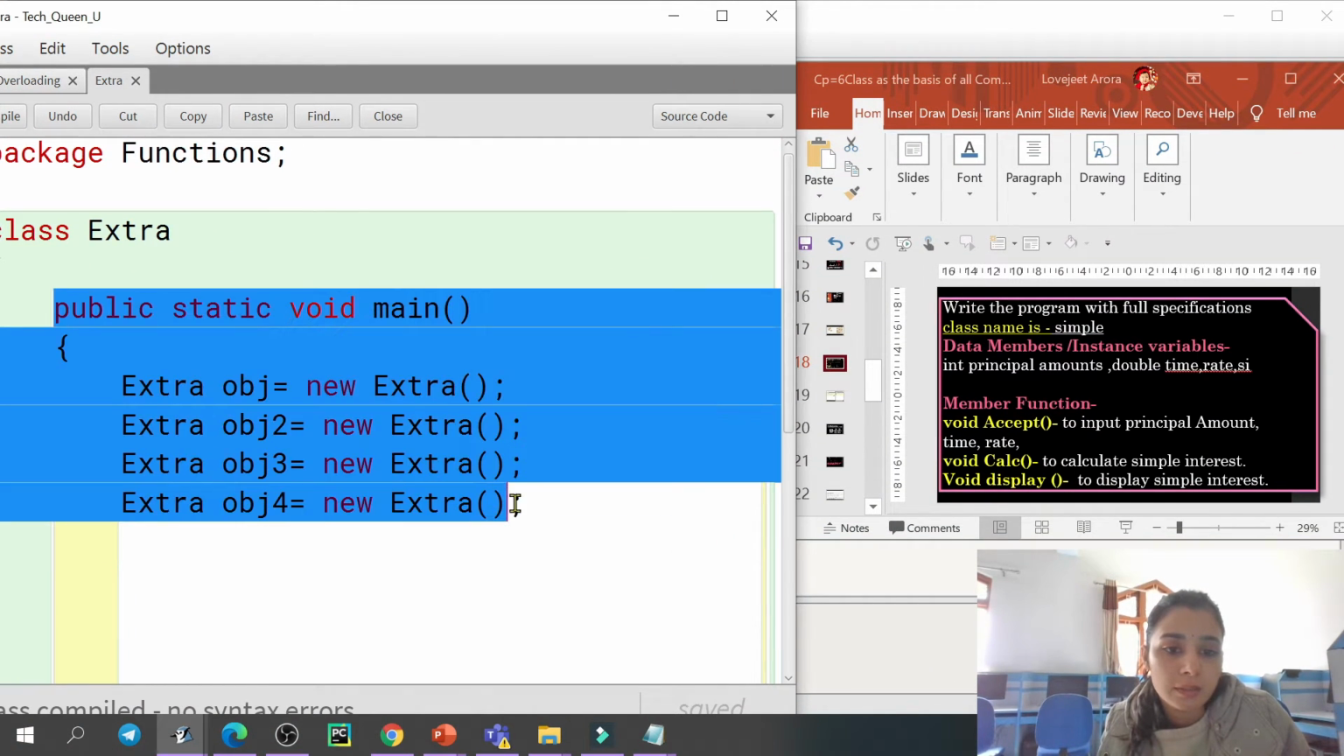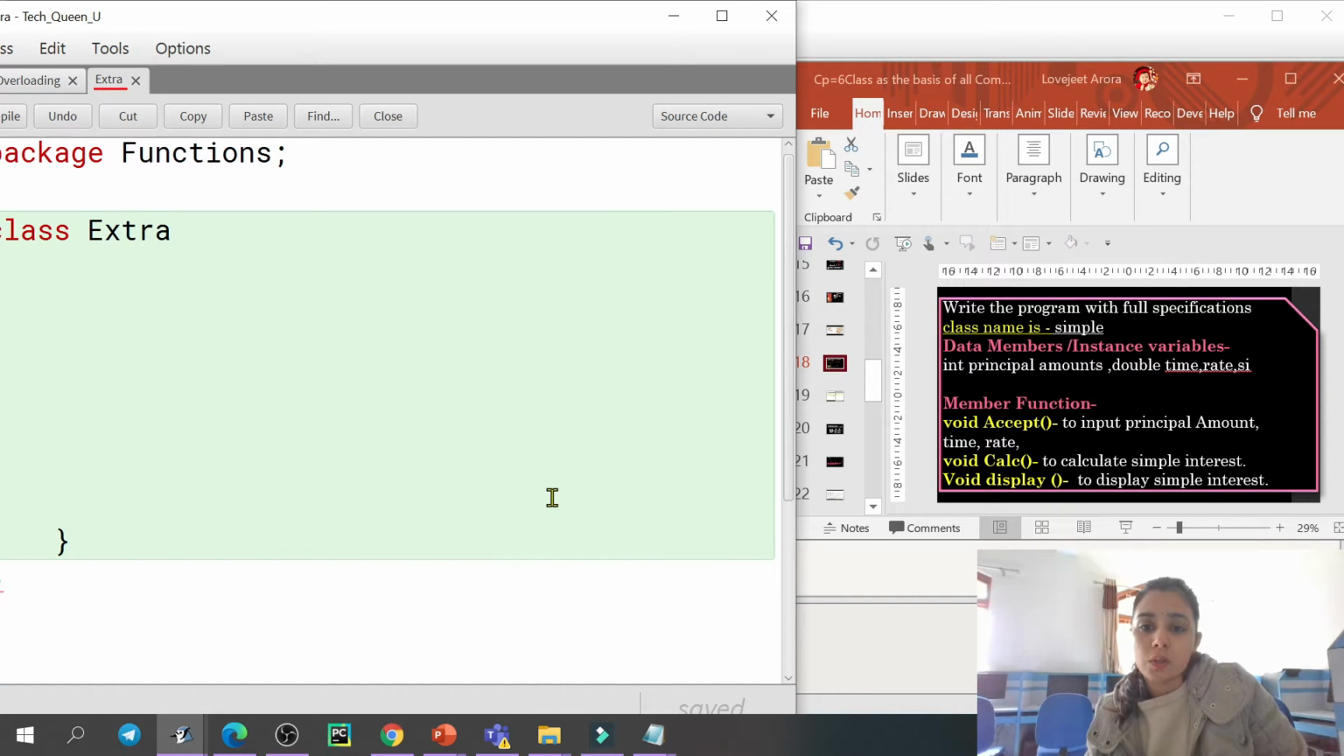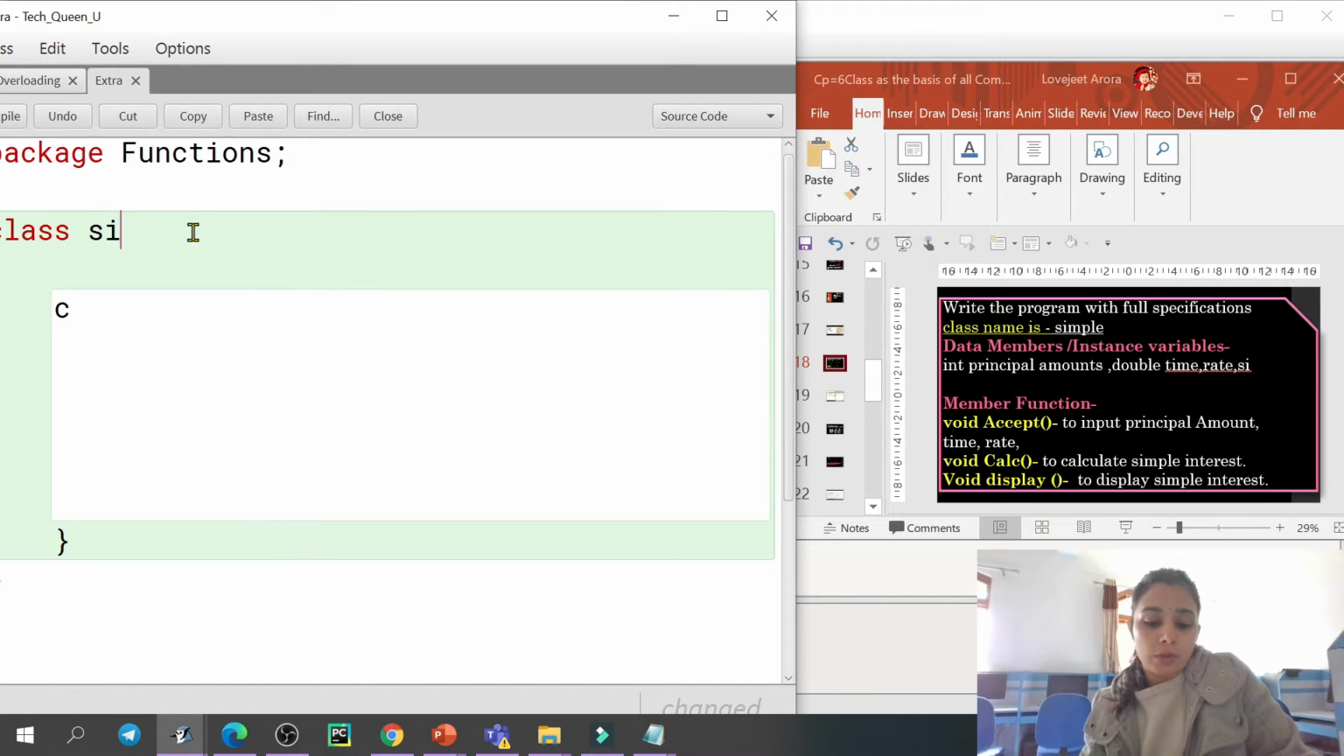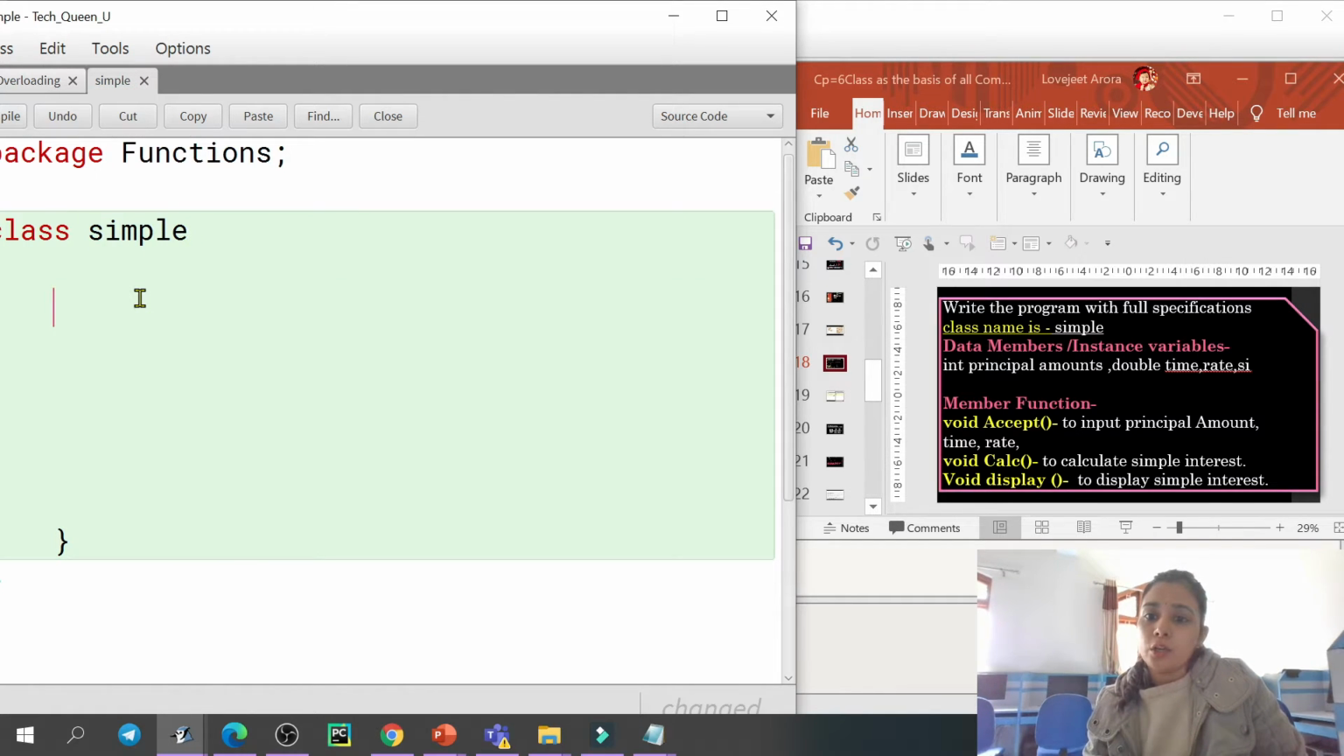Right, so what is given there? You have to create the class, so let me create the class. The name given there is simple. So here are the data members which are given. These are our instance variables, the variables inside the class, but they must be outside the function.